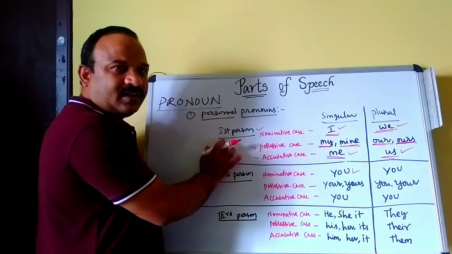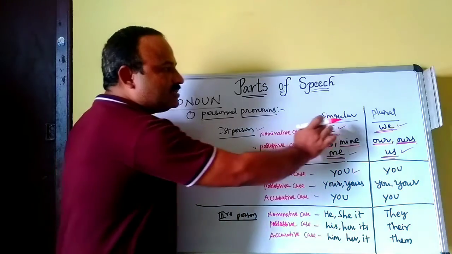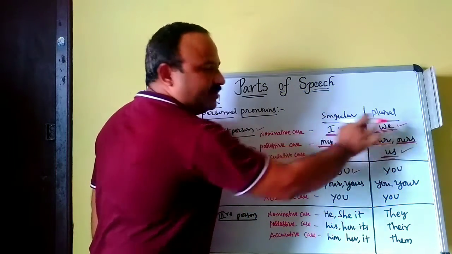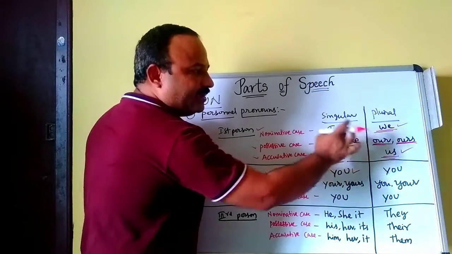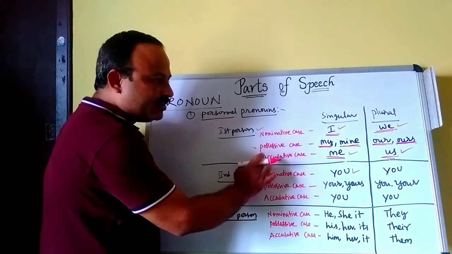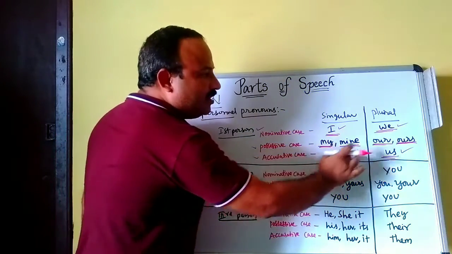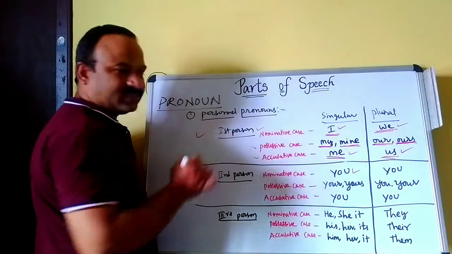So first person in the nominative case, I, we. Possessive case, my or mine. If it is plural, our, ours. Accusative case, me. In plural, us. So this is about first person.